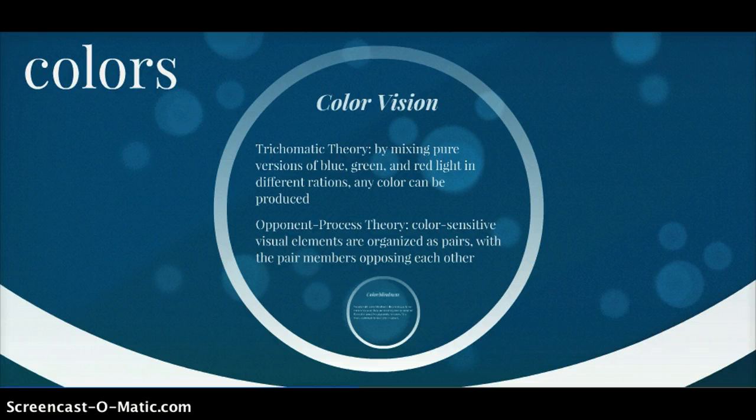The opponent process theory of color vision, proposed by Ewald Hering, holds that color-sensitive visual elements are organized as pairs, with the pair members opposing or inhibiting each other. The three pairs are red-green, blue-yellow, and black-white. Each element signals one color or the other, but never both. This theory explains color afterimages.